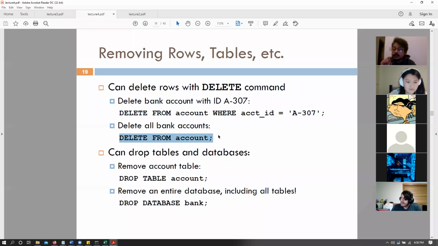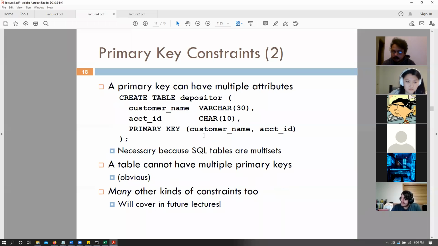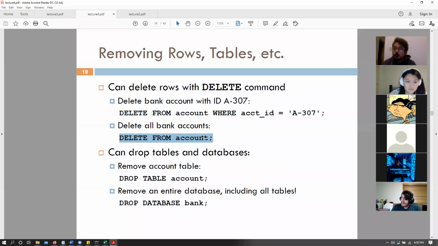I was just going to ask, so you showed us how to create a primary key. Can you remove a primary key? Once you have created a schema of a table, it is better to create a new table if you want to reassign the schema rather than remove the primary key from it, because that would create issues. Okay, thank you.